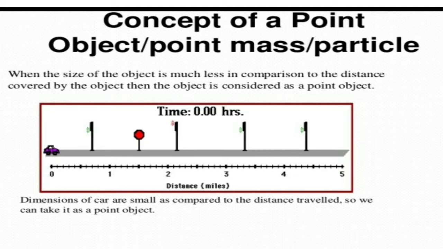So that concept is called what? Point mass concept. That is, if the size of the object is less than the distance covered by the object, then the object is considered as a point object. So we replace that big size bus with a single point, so that that point has the same mass as that of the bus. So that concept is called point mass or point object.